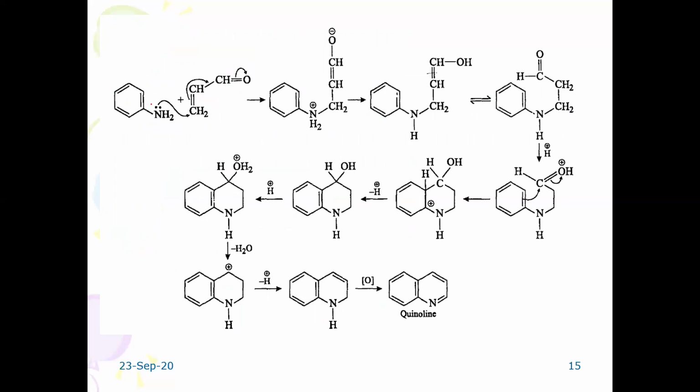So aniline reacts with an active hydrogen containing compound of this type, and proceeds by Michael addition to give an intermediary product of this type.